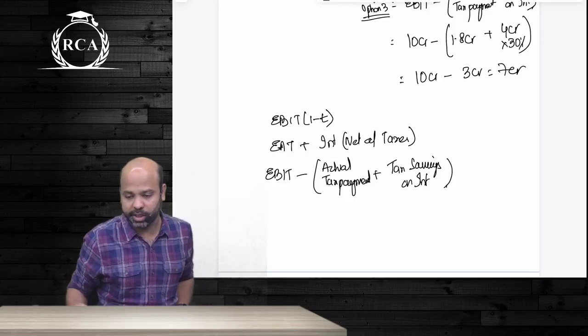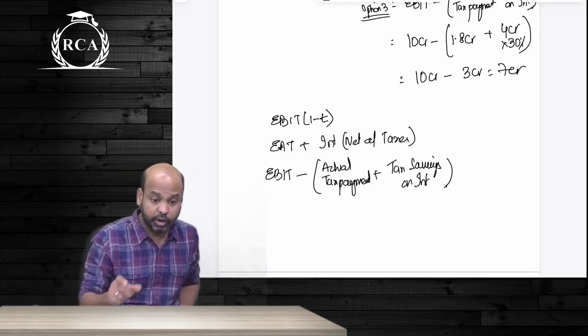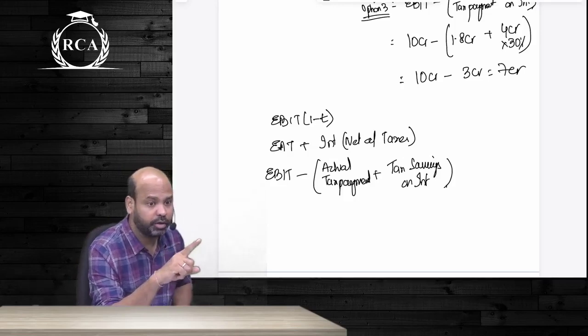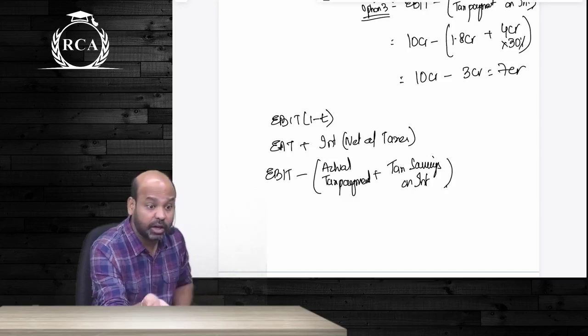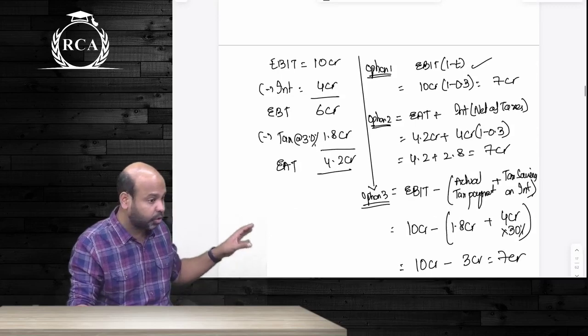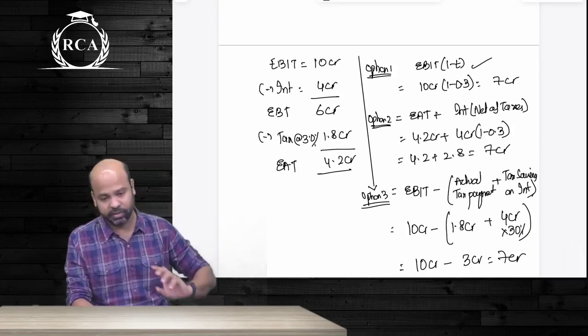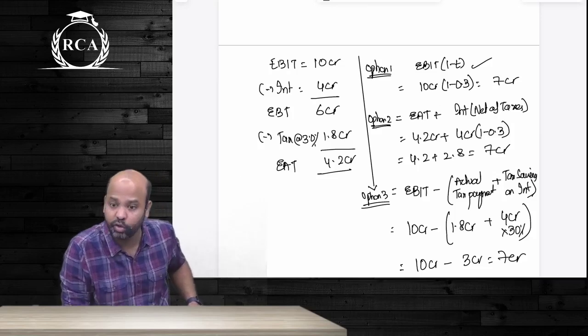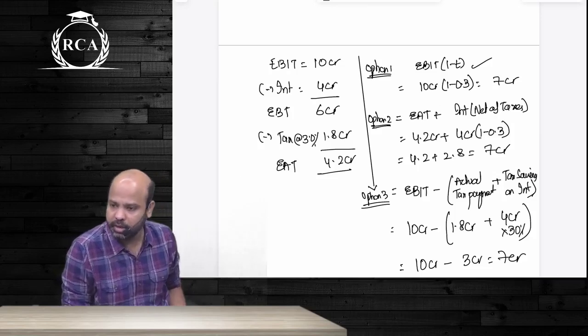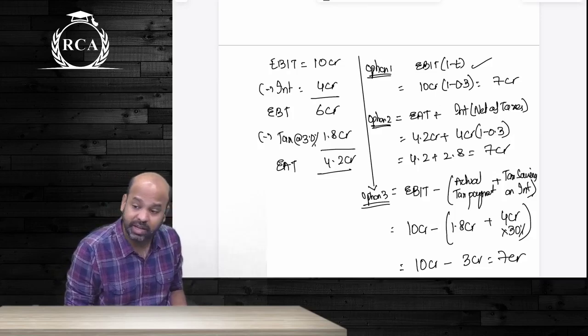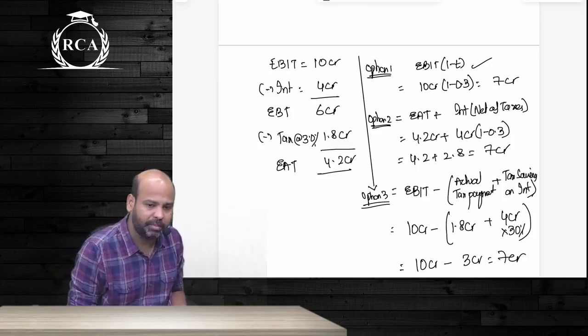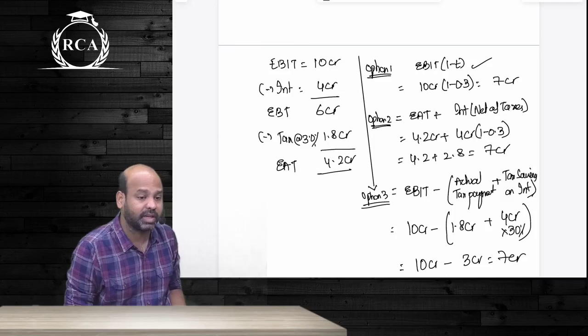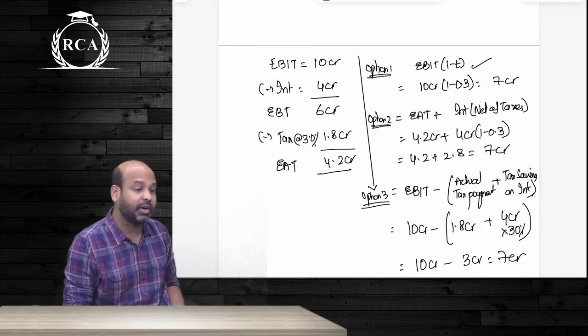Why are we also taking tax savings on interest? Because that actual tax payment will be net of tax savings, and we are not supposed to take tax savings on interest. I gave a detailed example in your notes to see how the answers are the same. So you either write EBIT into 1 minus tax rate, or you write EAT, add back interest net of taxes, or you write EBIT minus actual tax payment minus tax savings on interest. That is how you will arrive at NOPAT.